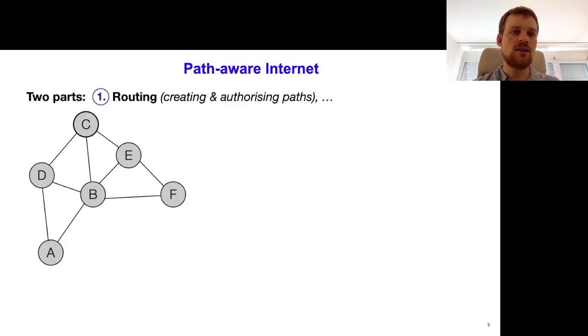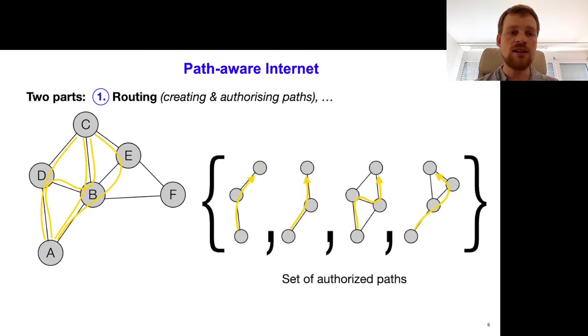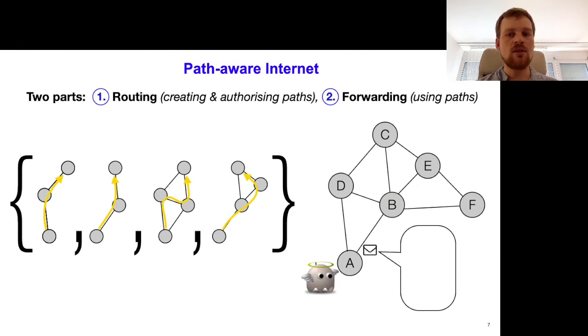So there's two parts on how these path-aware internet architectures operate. First of all, there's the routing phase. This is where neighboring nodes exchange topology information and they construct forwarding paths, here in yellow. These forwarding paths are actually not just created, but they are also authenticated and authorized. So it yields a set of authorized paths. Each node on the path only authorizes those paths that it consents to being used. So when Alice now wants to select a forwarding path, she can only pick a path from this set of authorized paths.